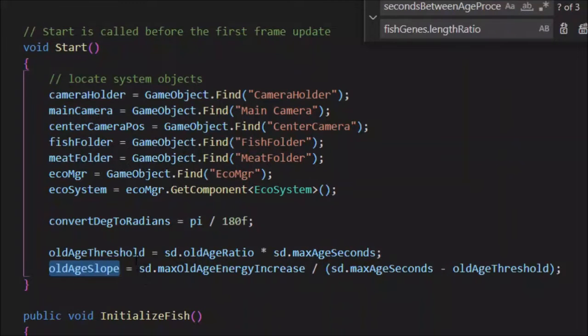If they just hit the old age threshold, this is like 0 times the slope, so it's not much. But as that age over the old age threshold continues to get larger and larger, that number is multiplied by the old age slope, and it will increase the amount of energy used per second by the fish. So they're pretty much doomed, I'm afraid to say, to die at some point, though they could live past the max age.